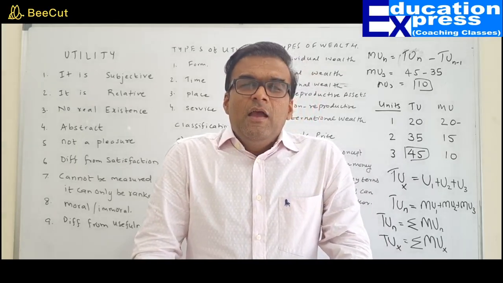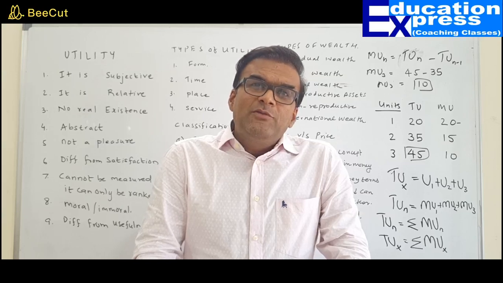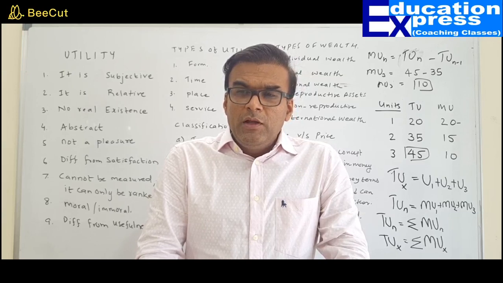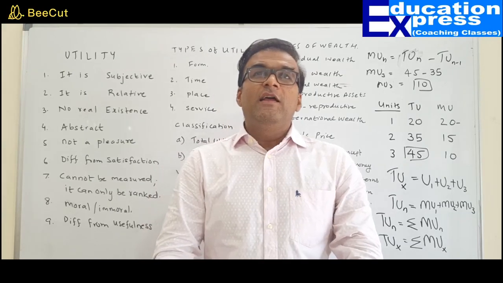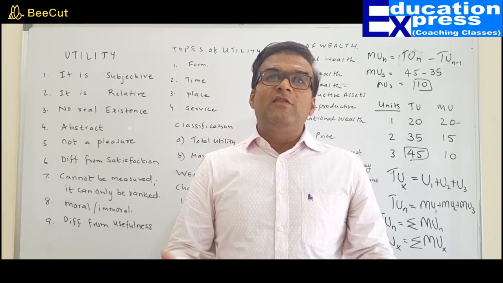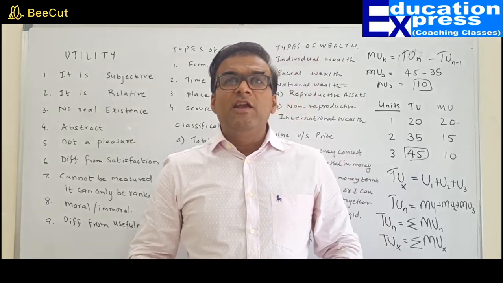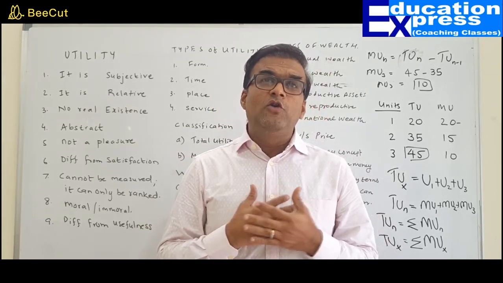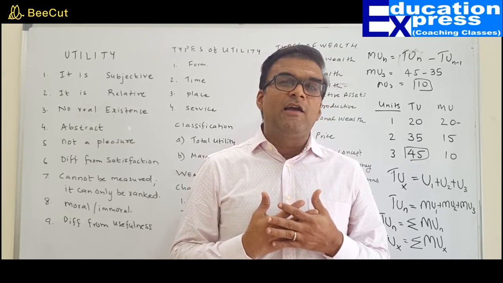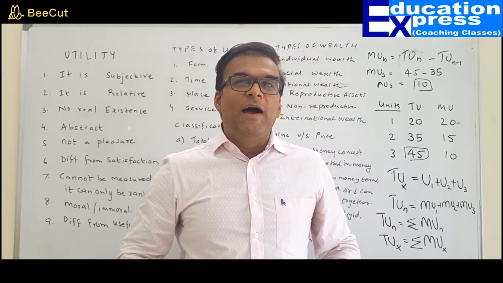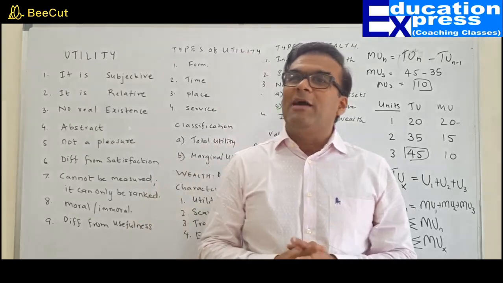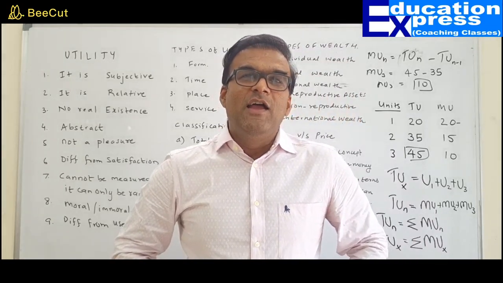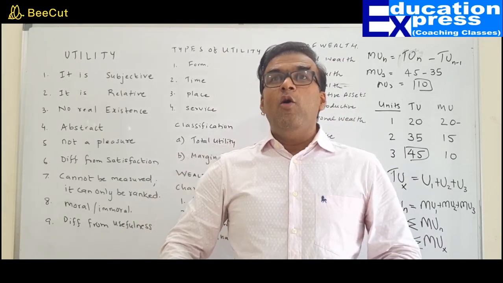Alright guys, when I talk about wealth, we have different types of wealth. We have individual wealth, social wealth, national wealth and international wealth. When I am talking about individual wealth, the name itself suggests it is privately owned by a particular individual. My house, my apartment, my penthouse, my bungalow, my jewelry, my car, they are all owned by an individual in his own individual capacity. Because it is owned by himself, it is referred to as an individual wealth.